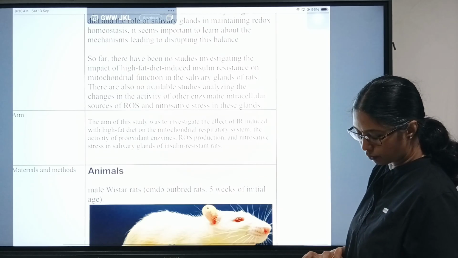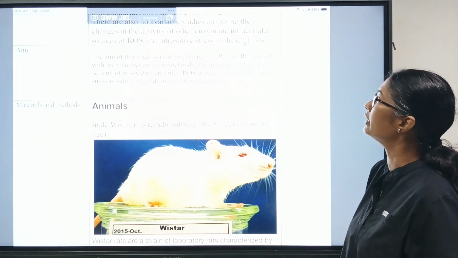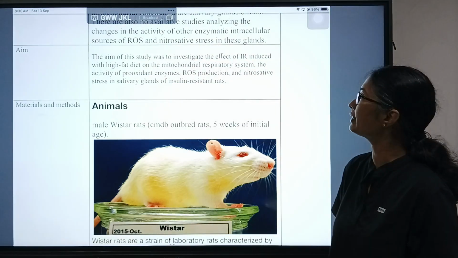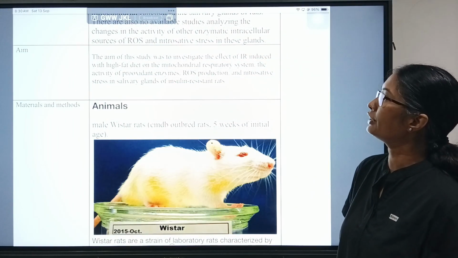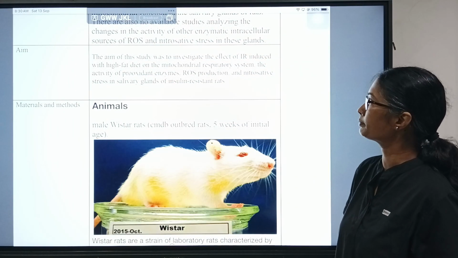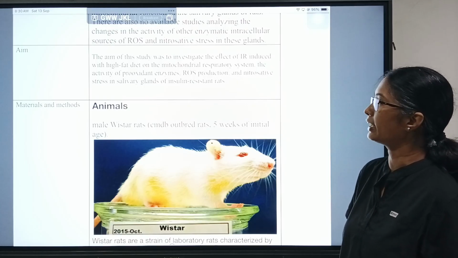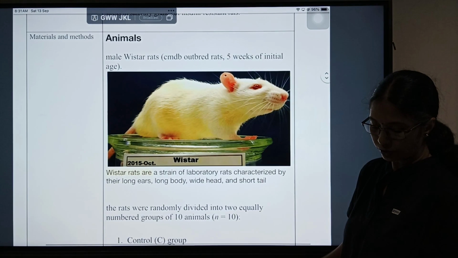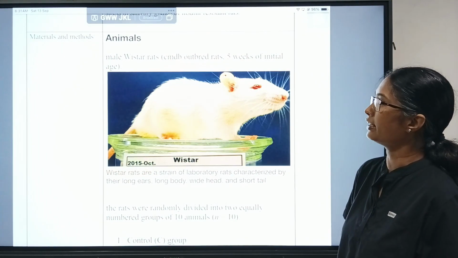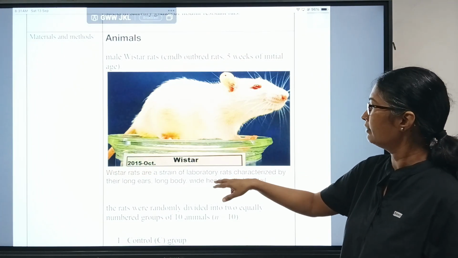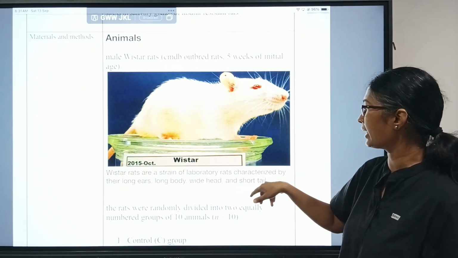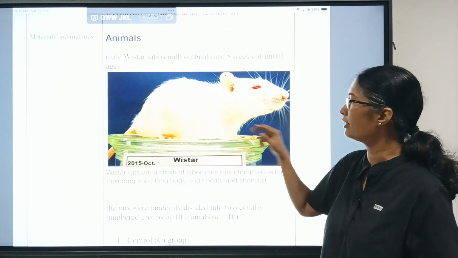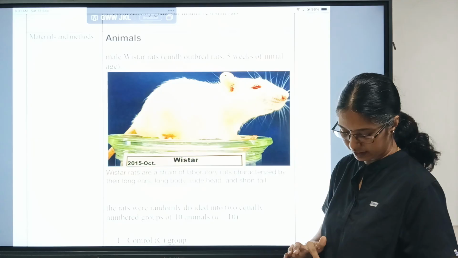So the aim of the study was to investigate the effect of insulin resistance induced with high fat diet on the mitochondrial respiratory system, the activity of pro-oxidant enzymes, ROS production, and nitrosative stress in salivary glands of insulin resistant rats. Here they used male Wistar rats, a strain of laboratory rats characterized by thick long ears, long body, wide head, and short tail. This is the Wistar rat which they used.